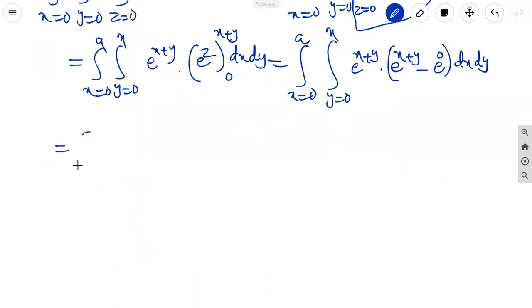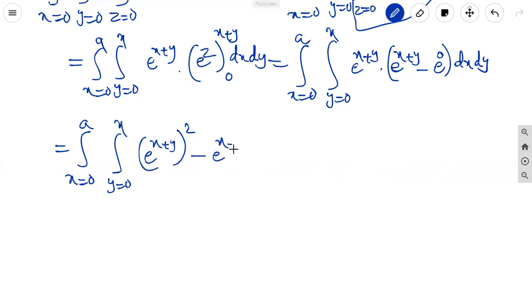It is equal to integral x equal to 0 to a, integral y equal to 0 to x, e power x plus y whole square minus e power x plus y into dx, dy.